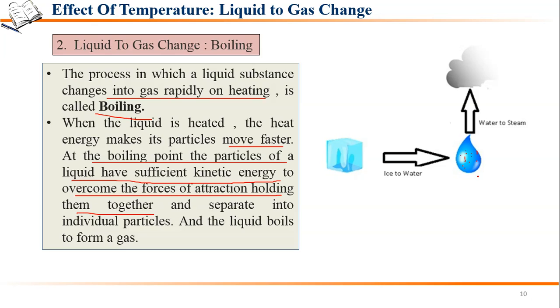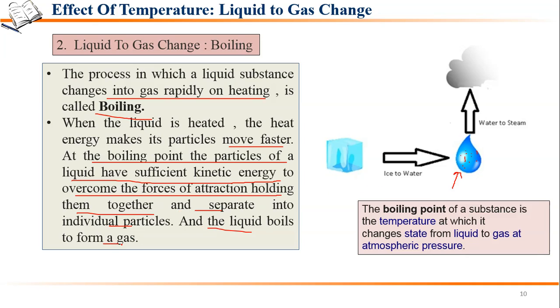In a liquid also, the particles are comparatively close, so they also have some forces of attraction. When we are applying heat, the energy helps them to overcome the forces of attraction, and then the individual particles separate and the liquid forms into gas. So what is a boiling point?